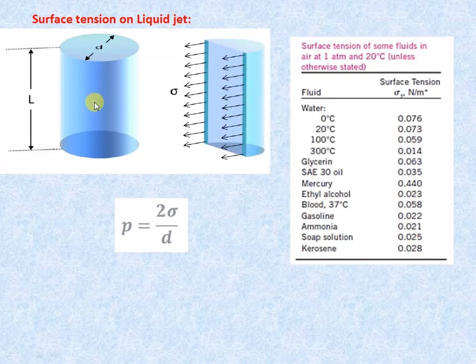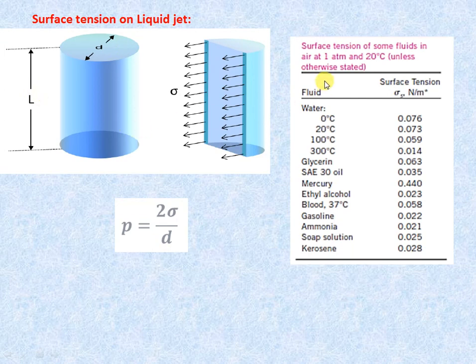The next is surface tension in a liquid jet. For a liquid jet, the pressure intensity is equal to 2 sigma by D. Again, the surface tension acts on the outer surface and the pressure intensity acts on the cross-section area, that is a rectangular area. So we can calculate pressure intensity using 2 sigma by D. Here sigma is surface tension, D is the diameter of the jet, and L is the length.